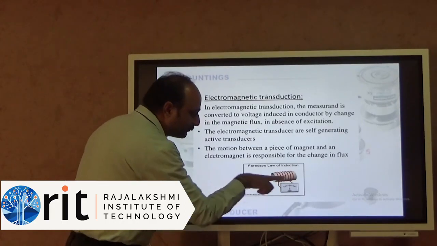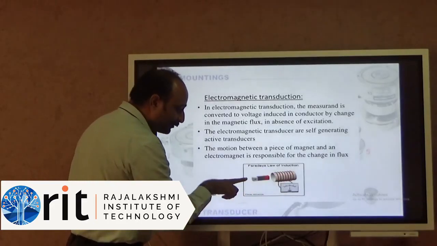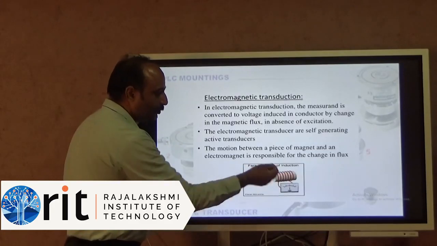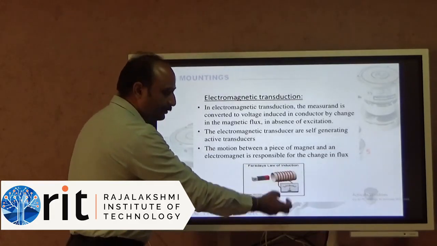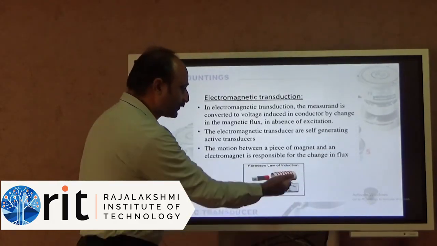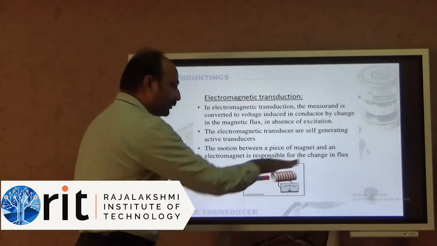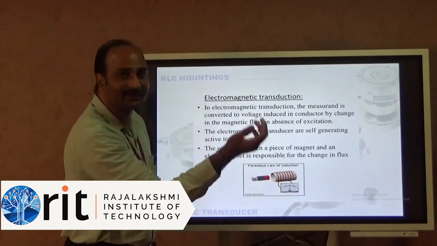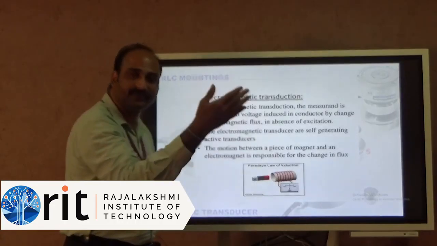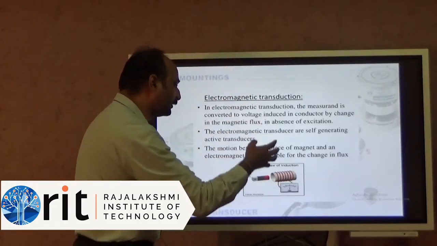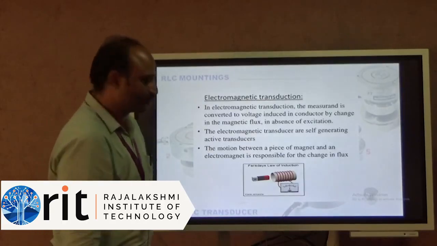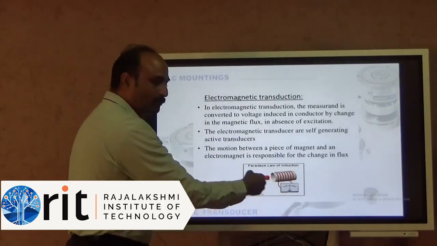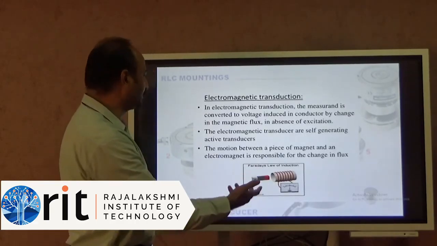So either the permanent magnet moves to this side or this side, and your induced EMF voltage generated will vary. It can be a positive voltage, a negative voltage, a minimum voltage, a maximum voltage, for 1 volt, 2 volt, 3 volt, 4 volt, 5 volt, anything. So that voltage has to be calibrated with the distance or the movement, displacement, anything you can call.